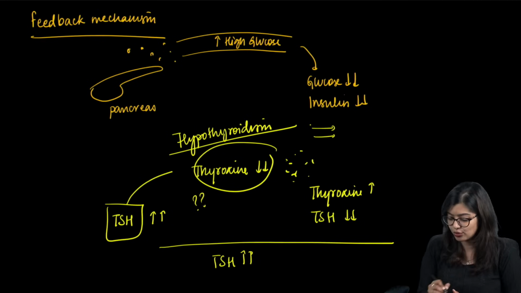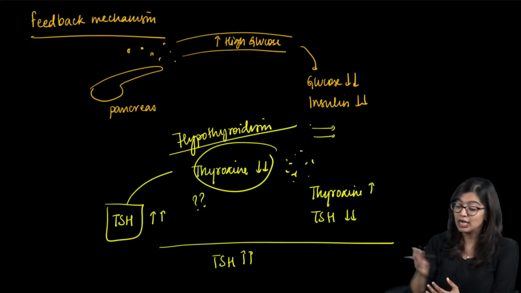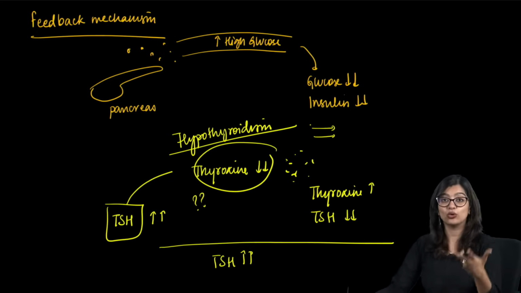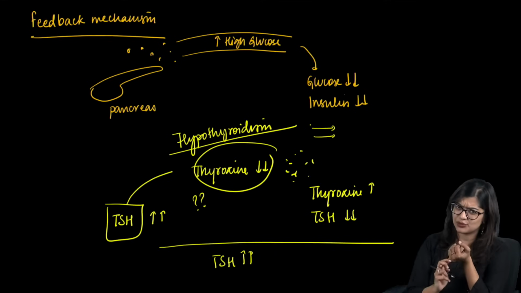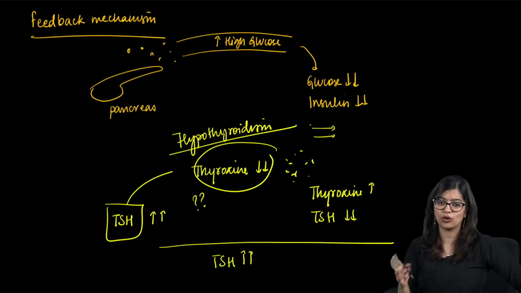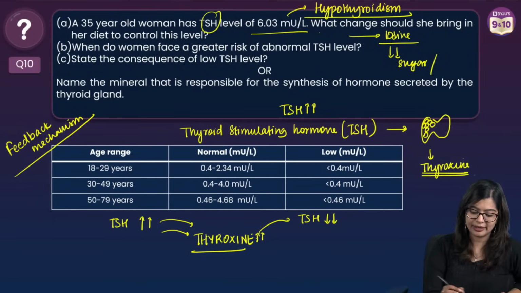So what can she do? She can incorporate iodine in the diet, but along with that, she also needs to ensure that the food she consumes is less processed and has less carbohydrate. Basically, she needs to have a controlled diet. So these two things you need to do. Yes?